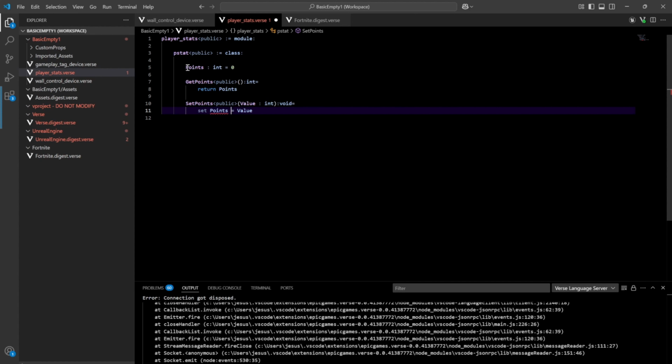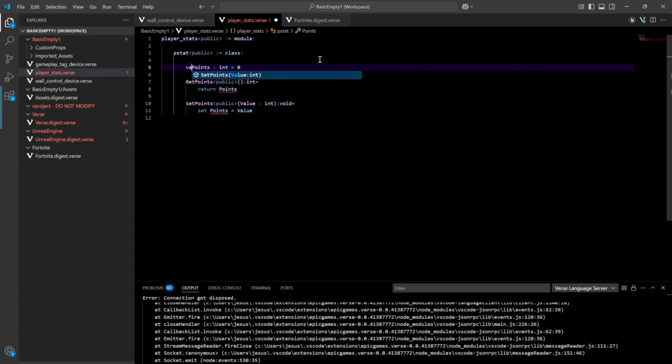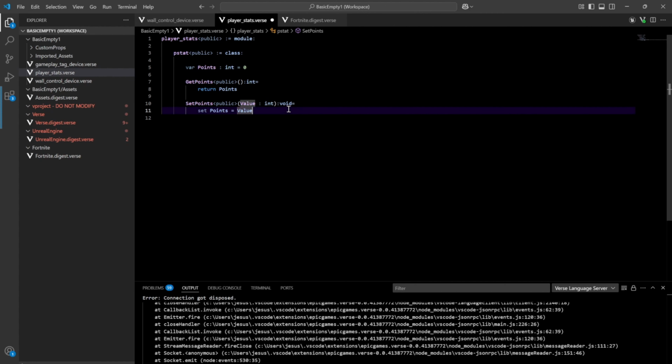Oh, because I said it as a constant. Okay, so that was my mistake. I set it as a variable. There we go. So it's a variable, not a constant. Got to put the var there. Okay, that's interesting. You have to do that for a member of a class. And then do the set points equals value, and there we go. Easy peasy. File save.